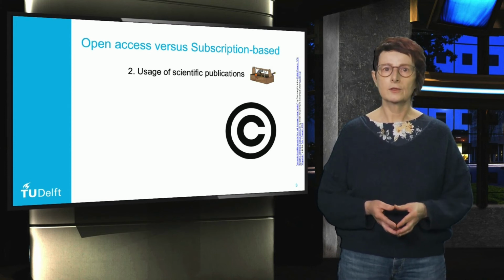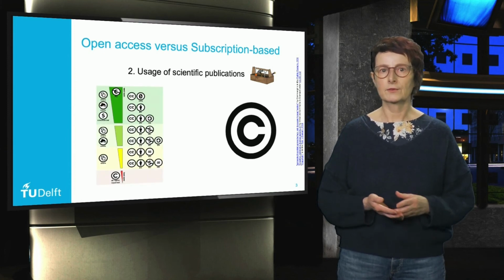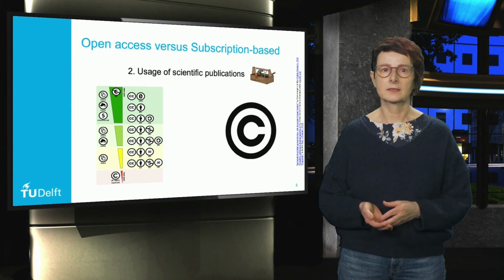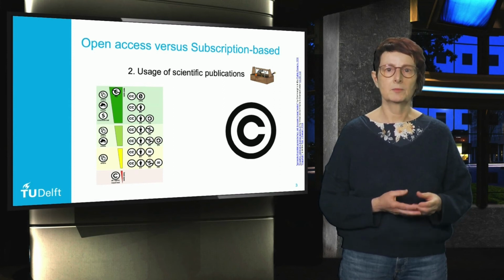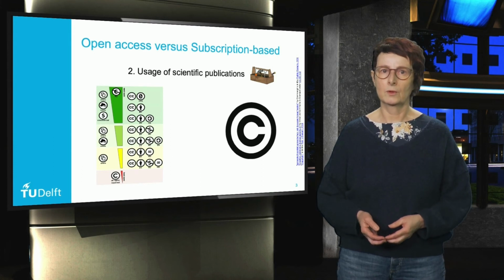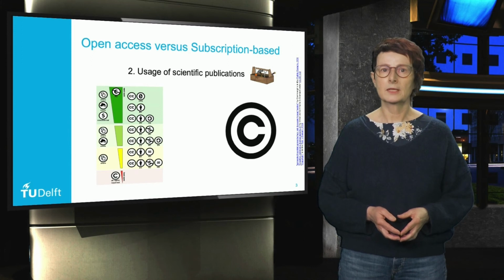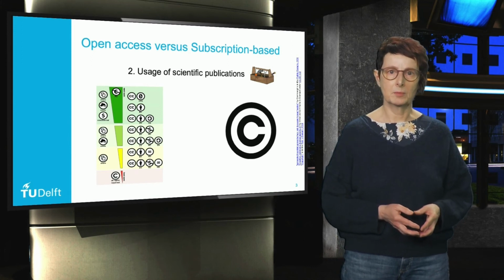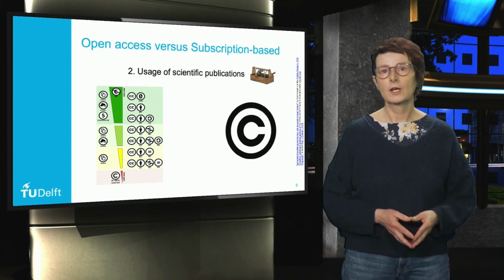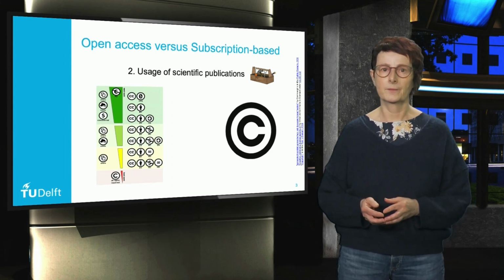Open access journals often use a Creative Commons license. Of course, there are different types of Creative Commons licenses, but most open articles can be used for all purposes, as long as the user attributes the work to the original author. The dominant licensing model in scientific publishing is CC BY. This is a license where only attribution to the author is required when using this work.